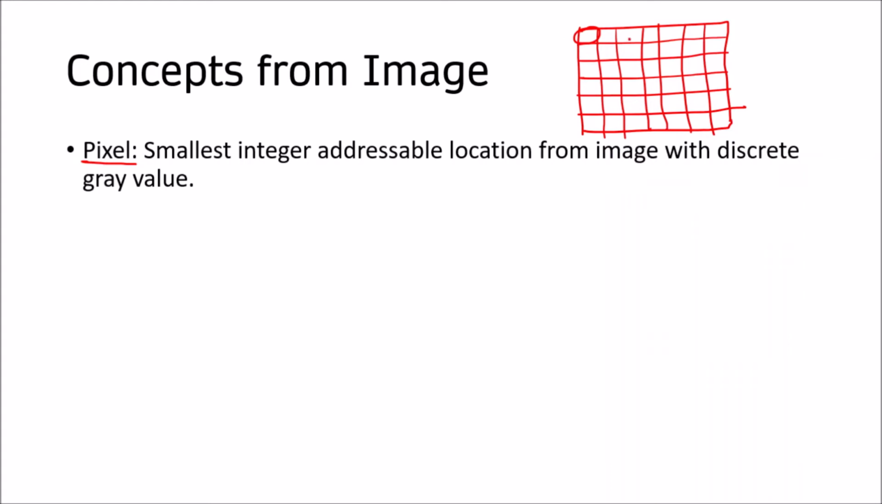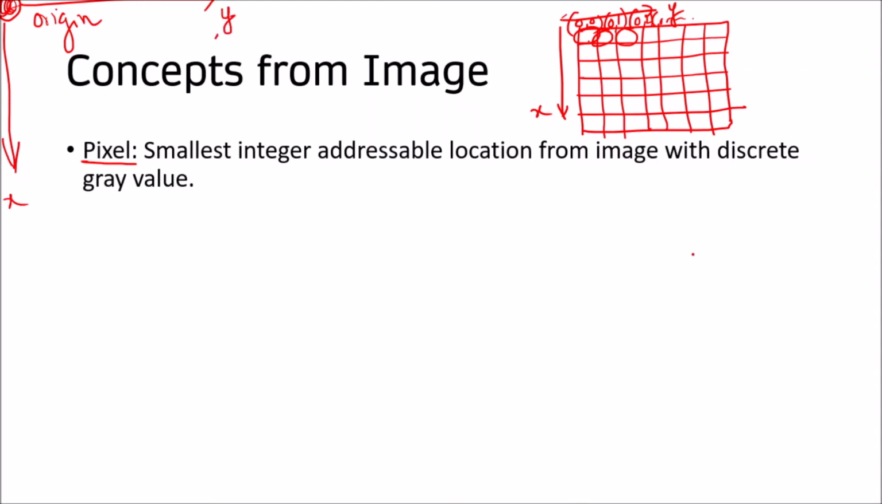Suppose this is an image and those are the pixels, and this is x and this is y. Then the first location will be 0 comma 0, next 0 comma 1, then 0 comma 2, 0 comma 3, 0 comma 4. Because in a computer this location is the origin, this is y and this is x.